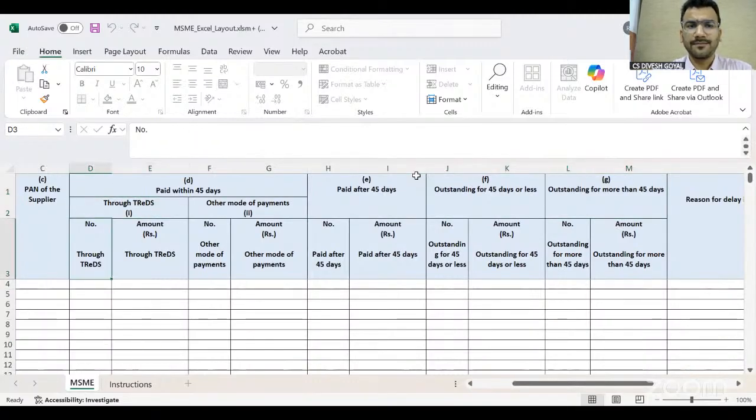And there is one column, through TReDS or through other modes. Practically, many people ask what is TReDS. Actually, TReDS is the platform provided by the RBI, so that a person who has supplied some goods or services to the MSME vendor, but knows his payment will come only after 45 days, while requiring money at an earlier stage, can go through TReDS, take the money from this government-backed platform, and submit their invoice there. But practically very few people use the TReDS portal. Other mode, definitely, means we have received the payment.